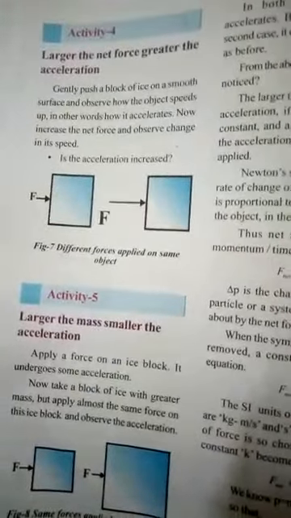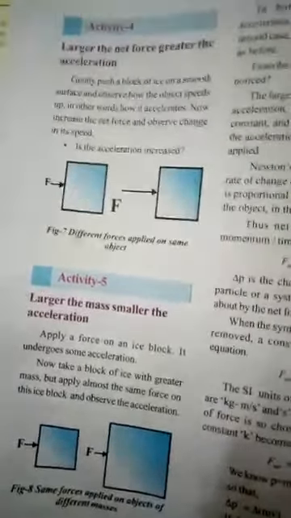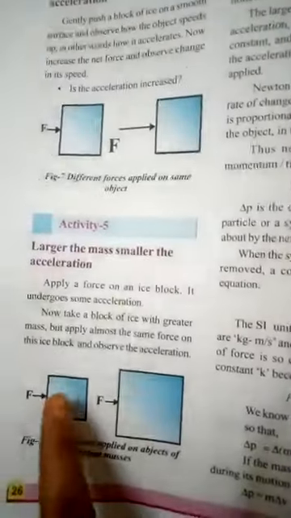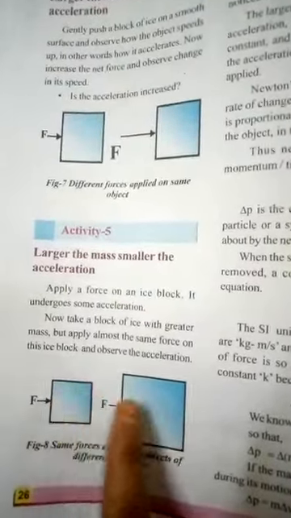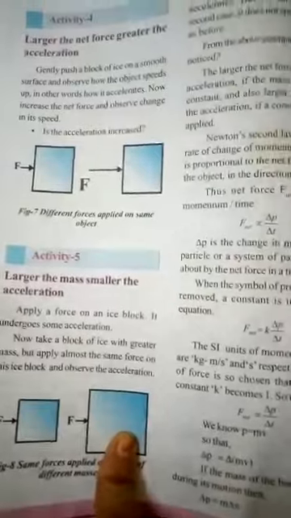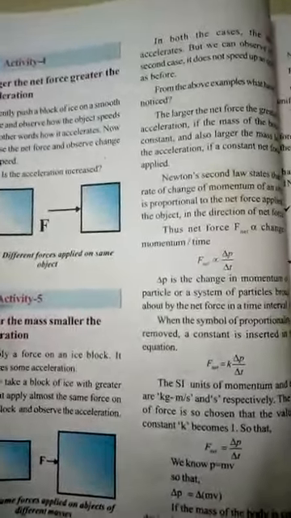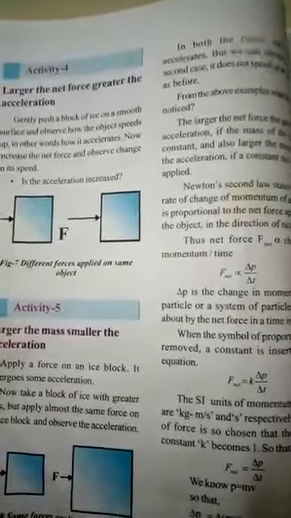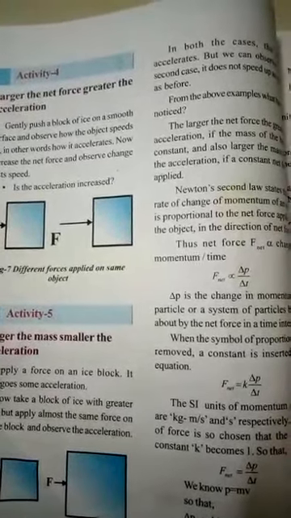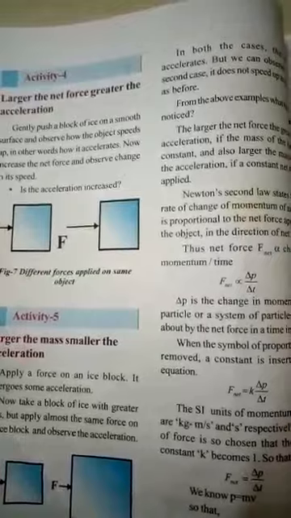Here, the larger the net force, the greater the acceleration, and the larger the mass, the smaller the acceleration. Is it or not? It is easy for us to move a bicycle than a car. So if the mass is less, we can move it. If the mass is more, we cannot move it. Based upon this, we denote momentum, whether a larger or smaller force is applied.